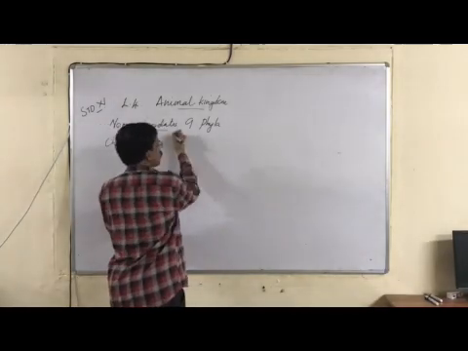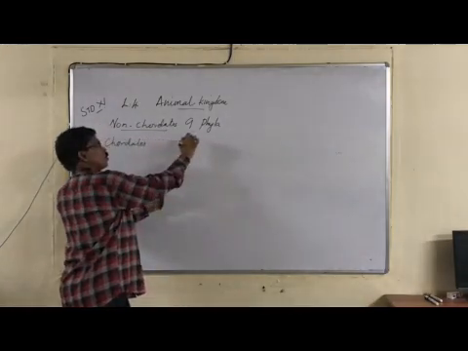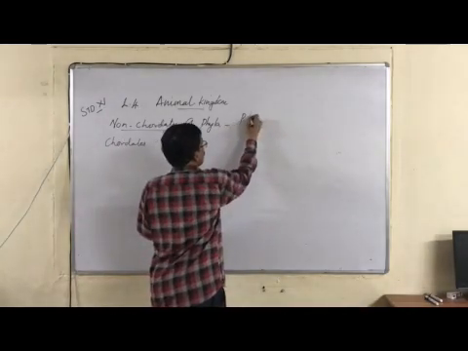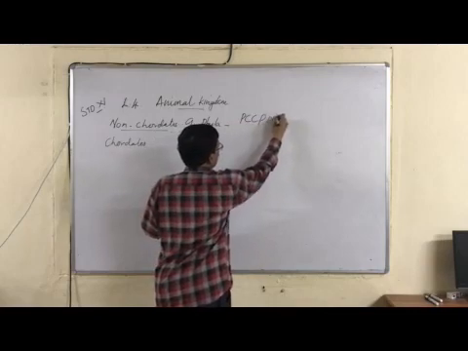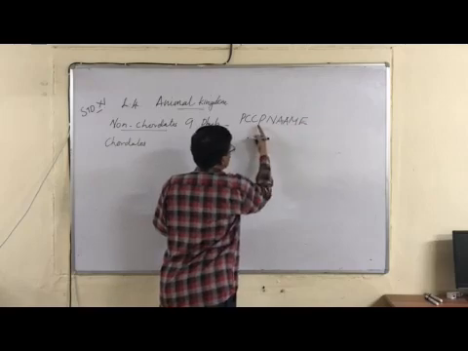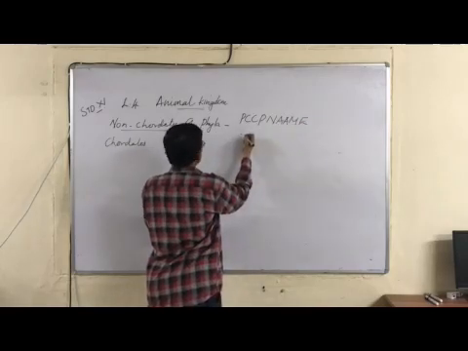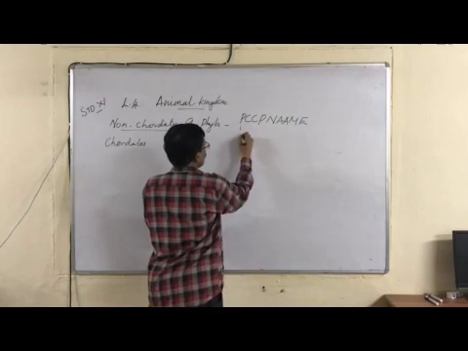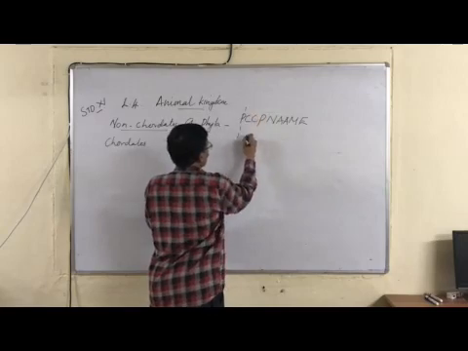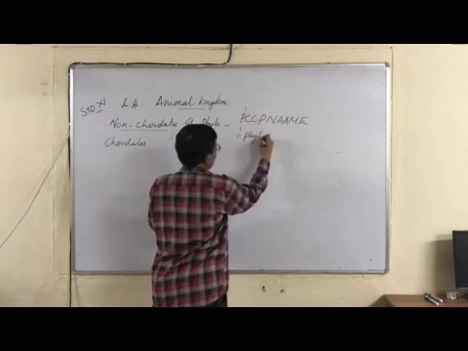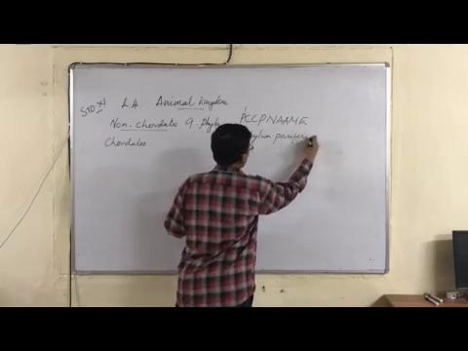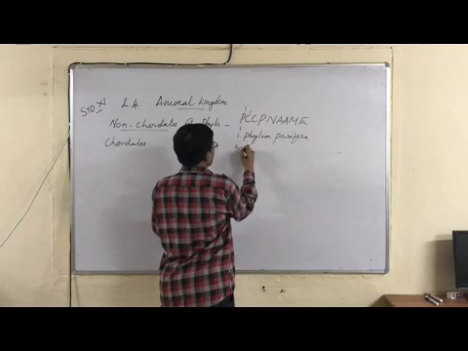The 9 phyla of non-chordates can be remembered in the short form P, C, C, P, N, A, M, E. So what are these? P means the first one, phylum Porifera, P-O-R-I-F-E-R-A. Second, C, phylum Coelenterata.